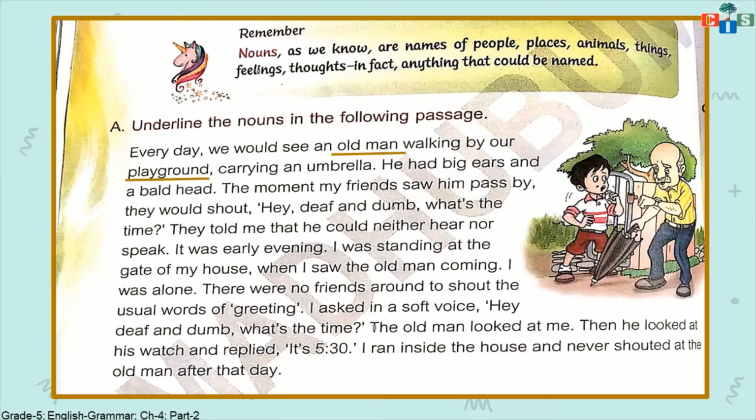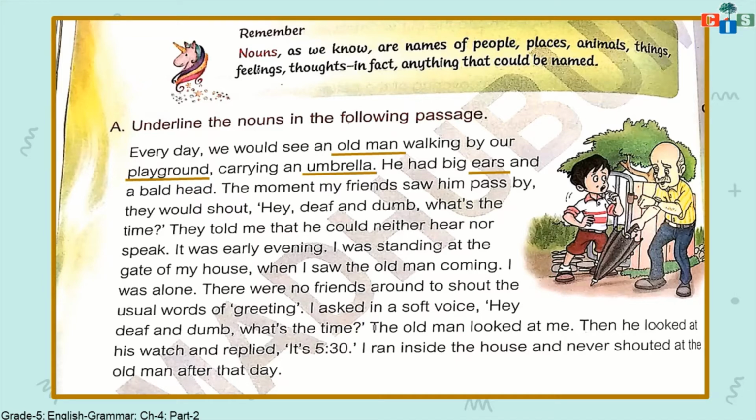Next is playground. Playground is the name of a place, right? We can play at home also, but if I am playing at the playground, then I can give a name to that place. So the name is playground. Then next is umbrella. It's the name of a thing, so it also comes in noun.